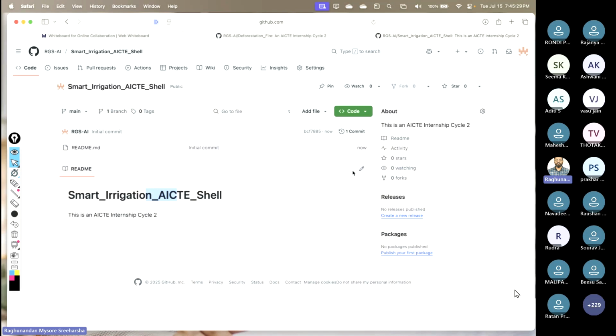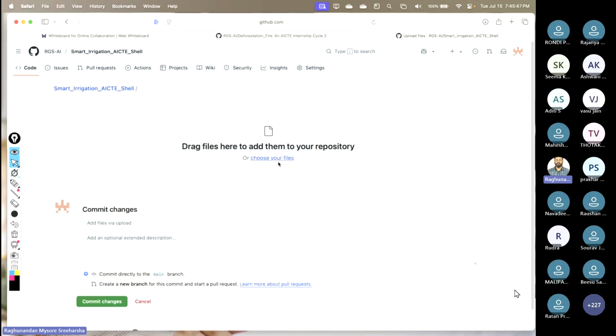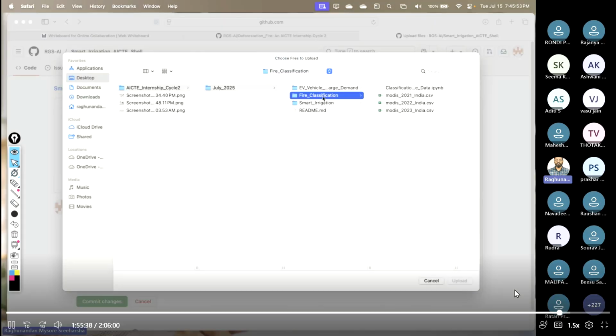Probably in week 3, if time permits, you can ask me how to write the readme files. I'll share certain important points on that. So now how to upload? Click on add file here, click on upload files. It'll ask you to drag and drop if you're uploading the entire folder, because when you choose your files, it has to be only files, it cannot be a folder.